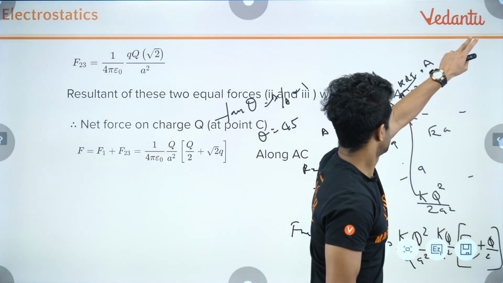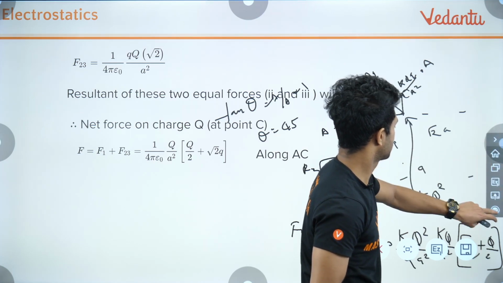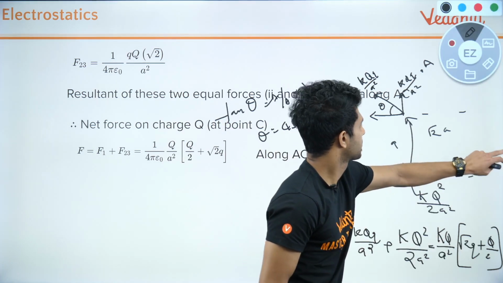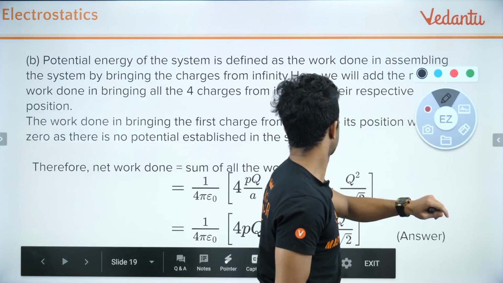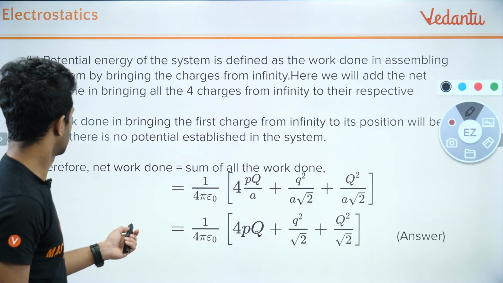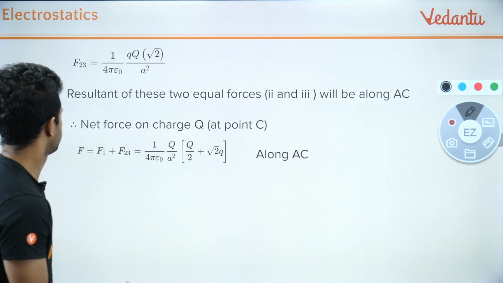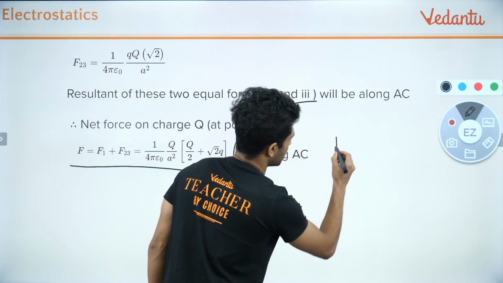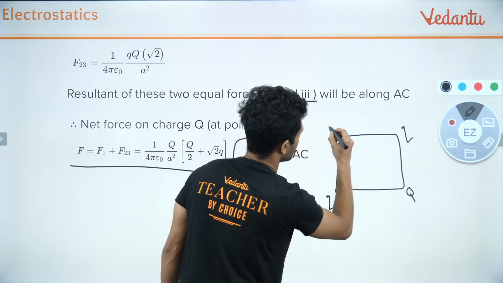Okay, let me draw a line. This comes from the previous one. So it was like this, right? Which means a small q over here, small q over here, capital Q, capital Q.